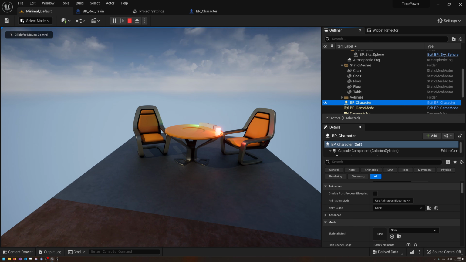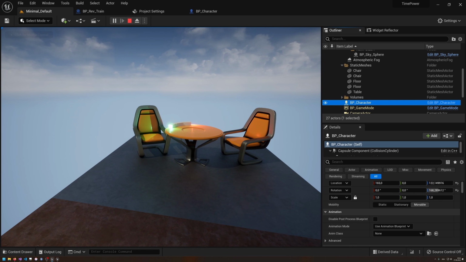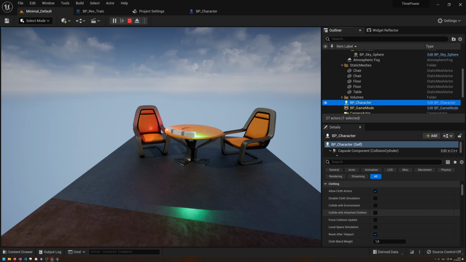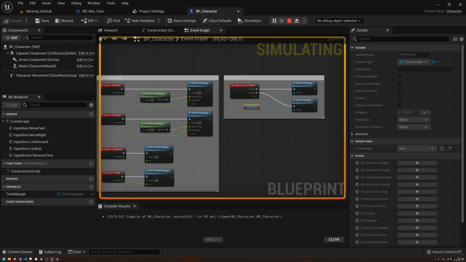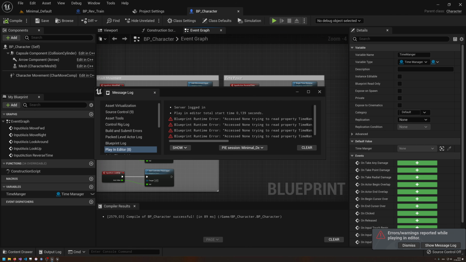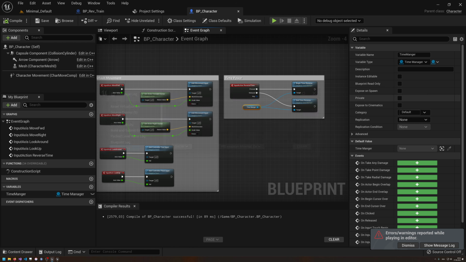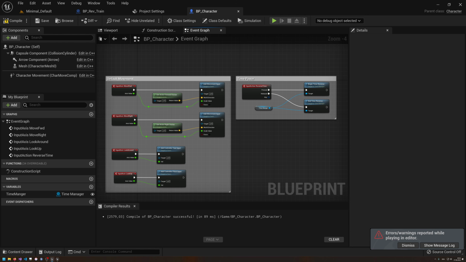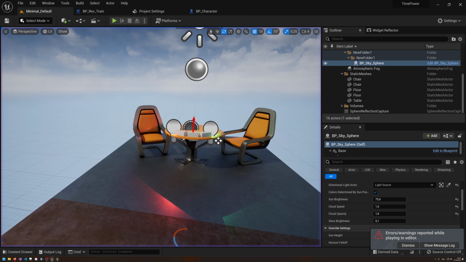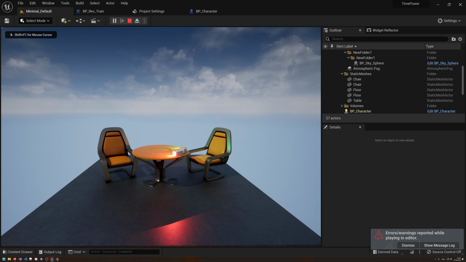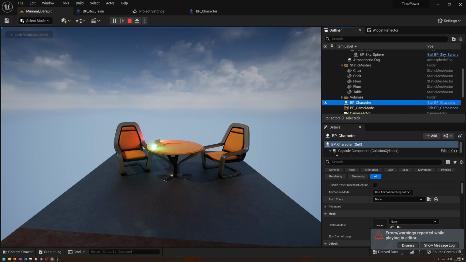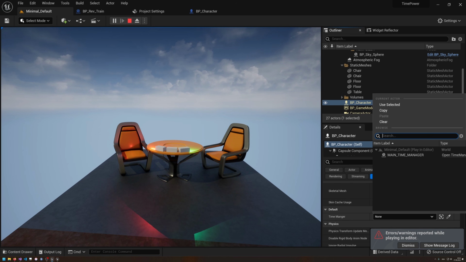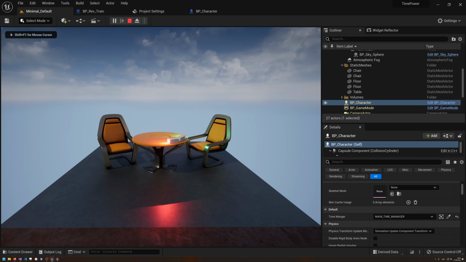But we have an issue actually. The character is existing here, and I could now go in here and probably, oh no, this needs to be instance editable, of course. If I don't have this instance editable, this doesn't work. So let's quickly go in here. Yeah, that's okay. Make this instance editable and compile this again, and start. And if I now, it doesn't work still. So if I go out here and go to the BP character now, I should have this time manager class, and I should be able to select this here while it's running.